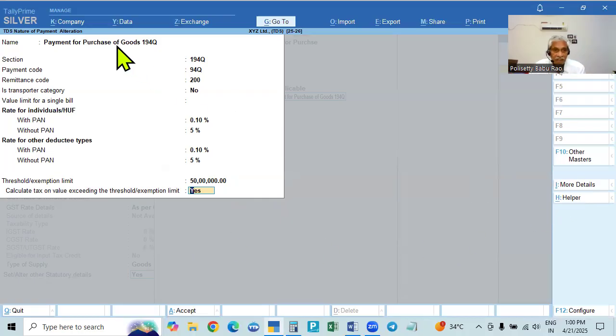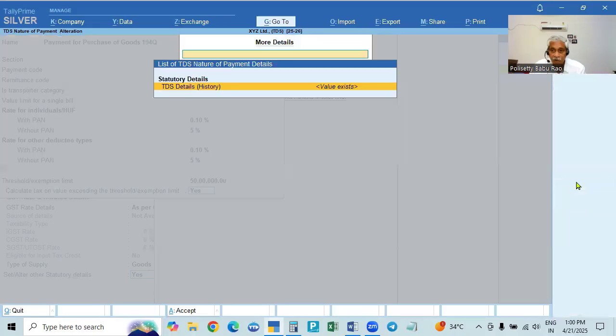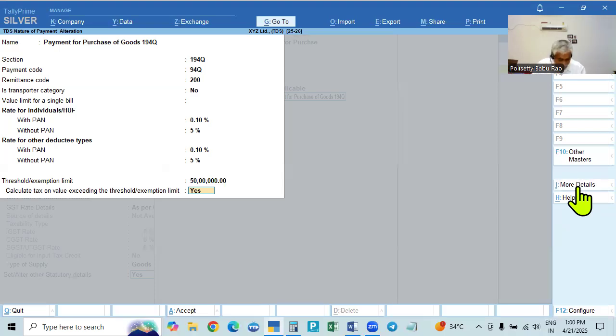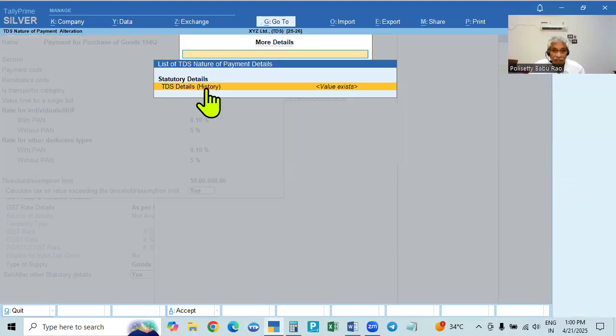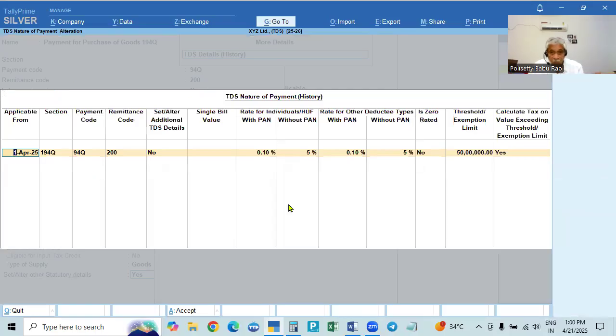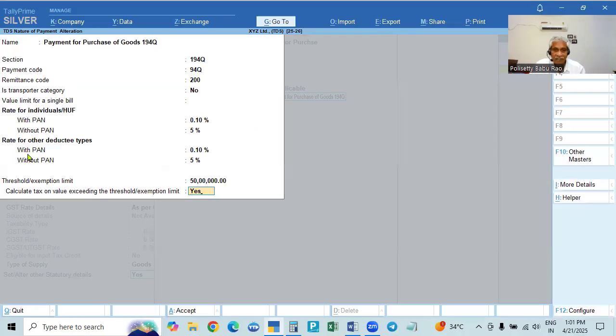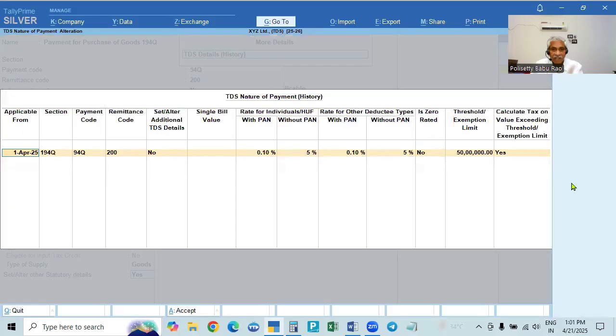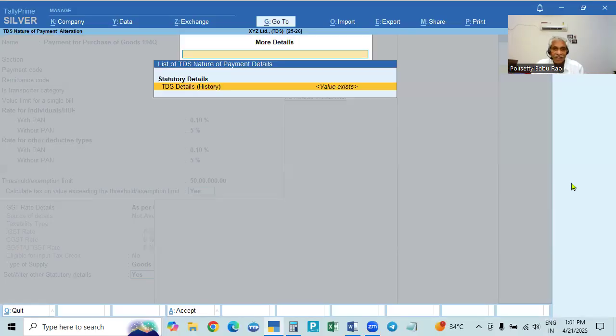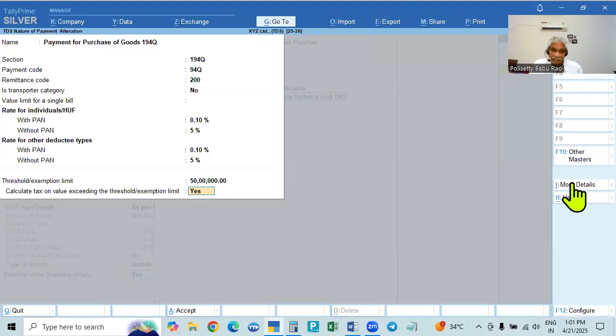It will then be shown in another place. That can be done here after making the name. If you press Control I and go to show the history, here it will be empty. Start from the nature of goods, give the year, 1st April 25, all the details, and the last one is yes. If you accept that, all the details will come here. Otherwise, you enter the details here and they will be shown there also. If you enter there, it will come here.